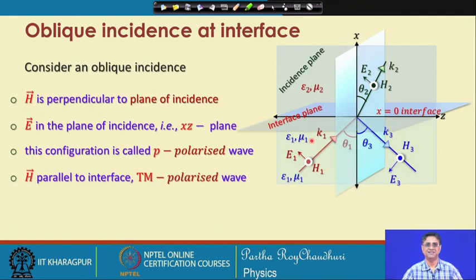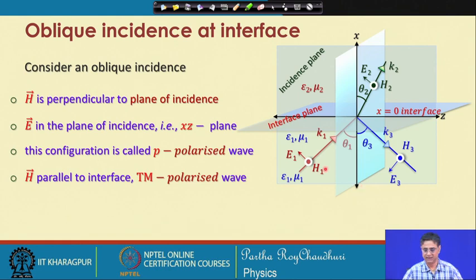So, let us first consider oblique incidence at the interface. Look at this figure. You have a wave which is incident at the interface and it gets reflected, part of the wave is transmitted.